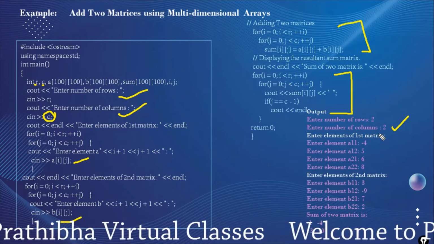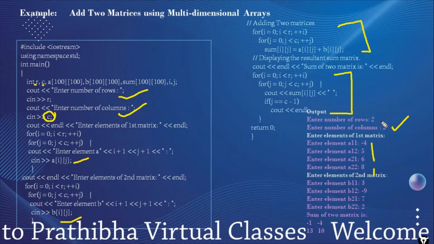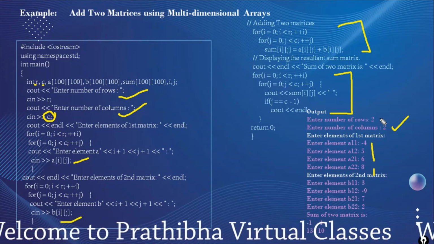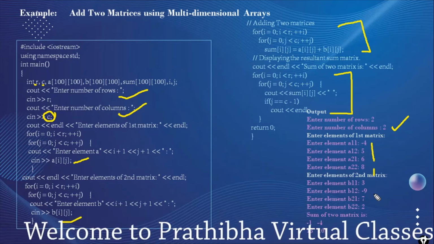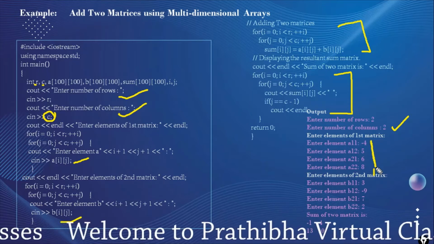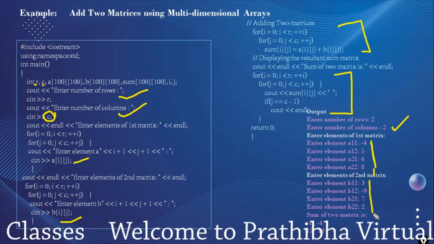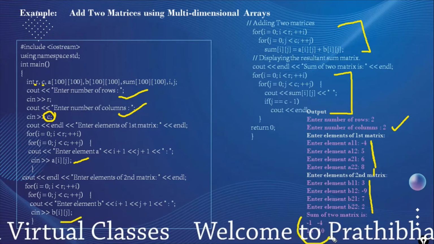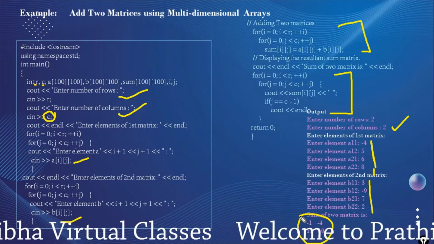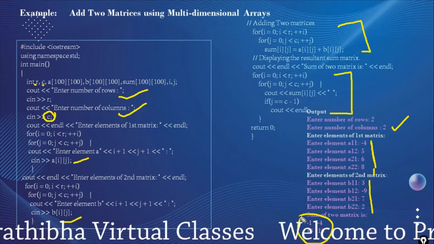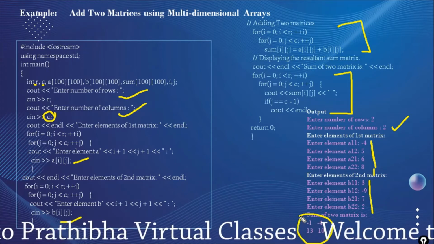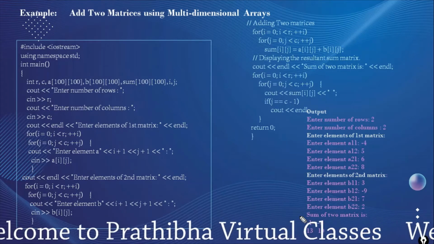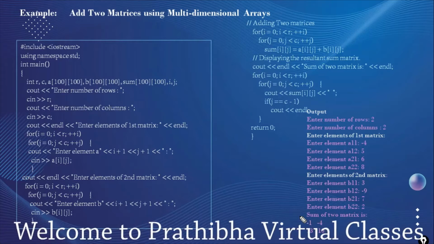And here we entered 4 values for the 2 cross 2 matrix A, and B is also a 2 cross 2 matrix. We entered 4 different values for the B matrix, and after the summation of these two matrices the result is displayed like this. Okay, this is an example of adding two matrices. Like this we can do the multiplication of matrices, and transpose of a matrix like that.